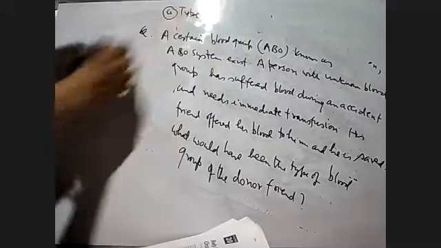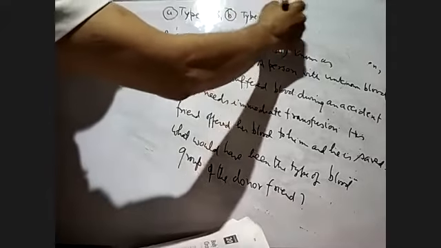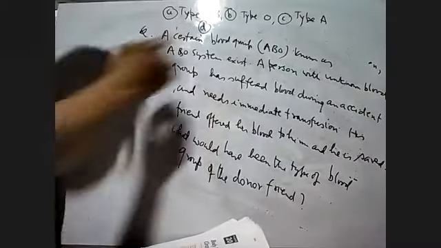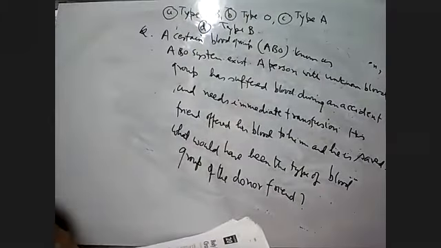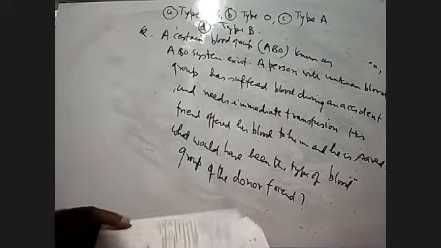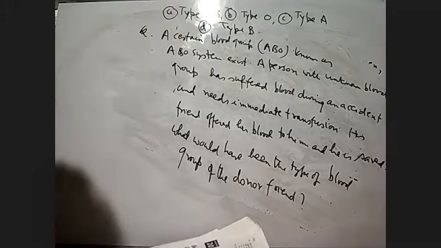Option A is type AB, B is type O, C is type A, and D is type B. This is a very simple question. In case we don't know exactly what the blood group of a person is, what will it be?